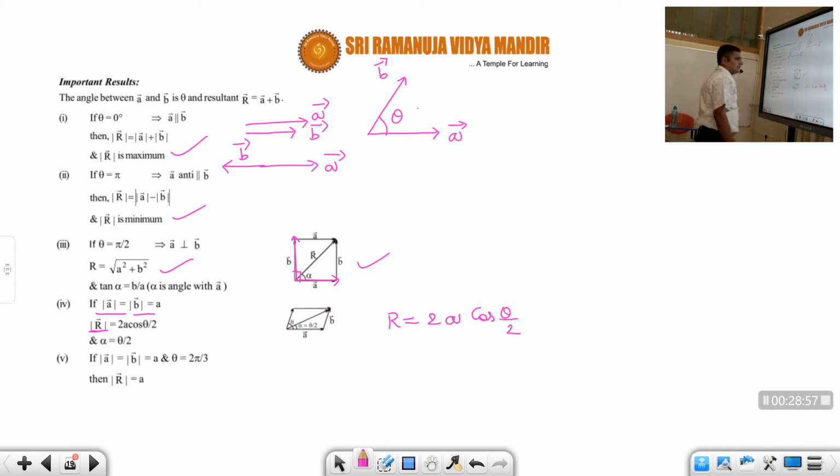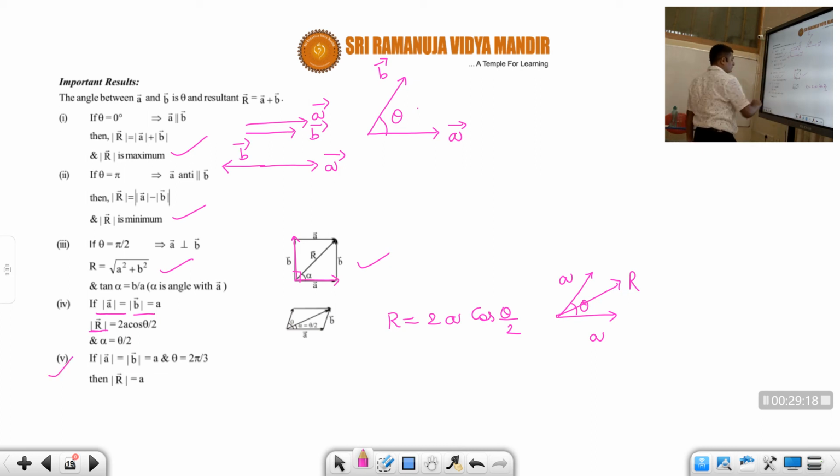This is derived by using some trigonometric relations. Right now it is not important, but just remember that if two vectors are equal and separated by an angle theta, then the resultant is given by R equals 2a cos theta by 2.